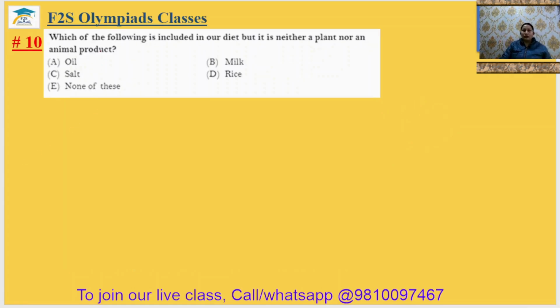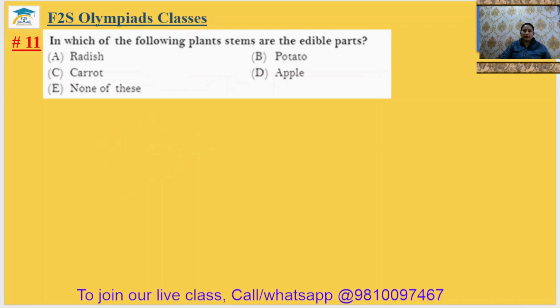Question number 10. Which of the following is included in our diet but it is neither a plant nor an animal product? Okay, so oil is the plant product, milk is the animal product, rice is the plant product, but salt is neither a plant nor an animal product. Option C will be the correct answer.